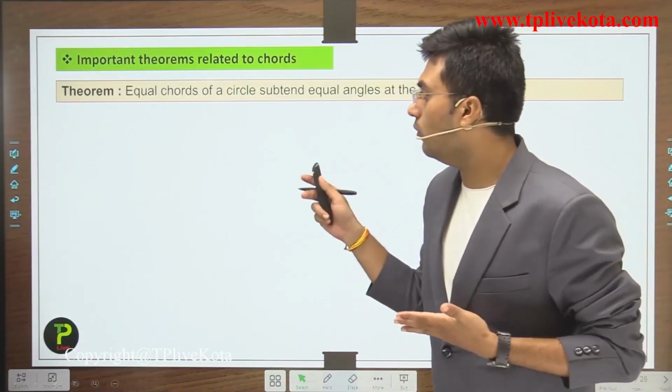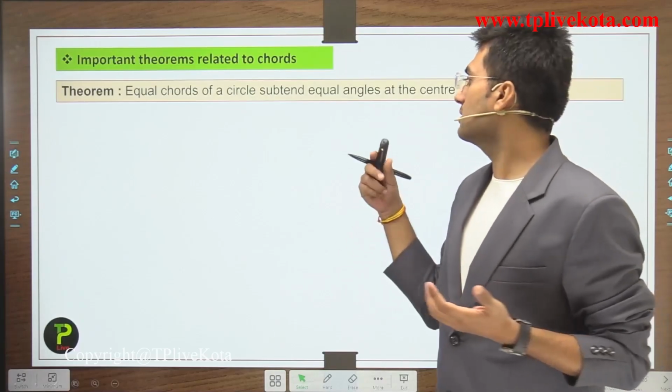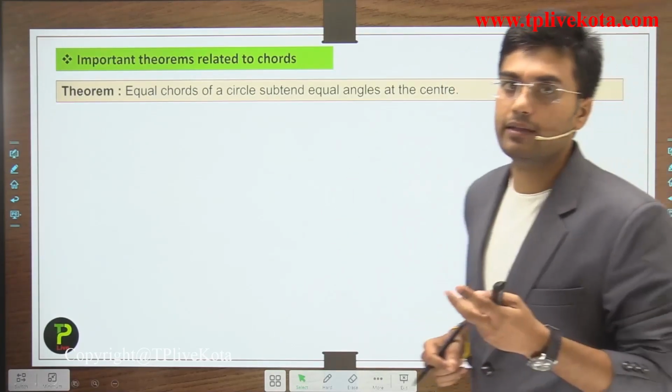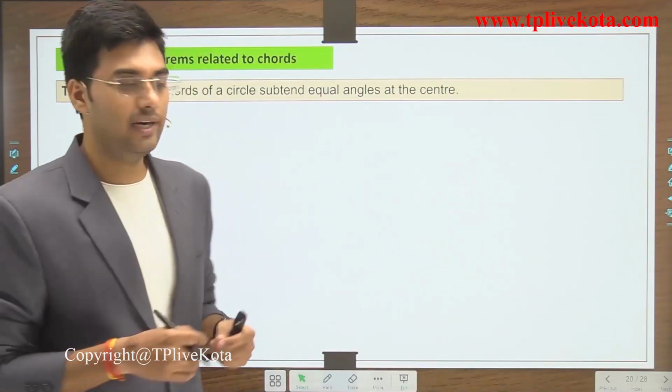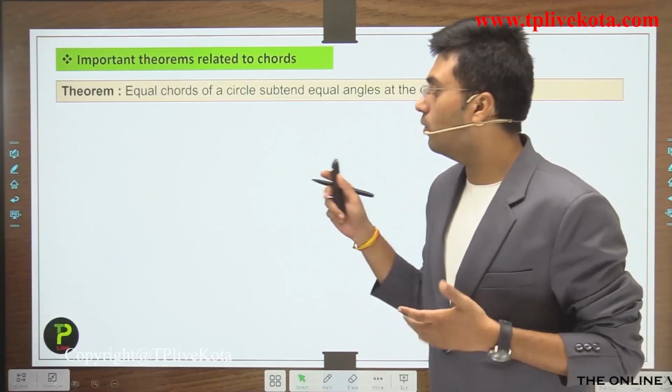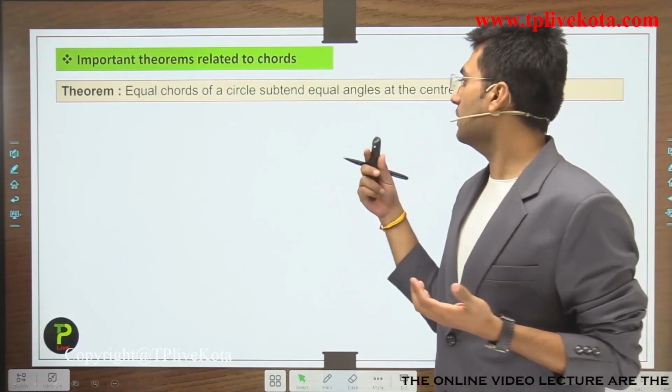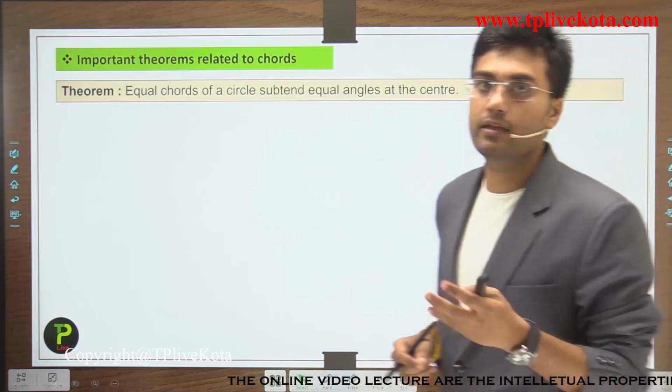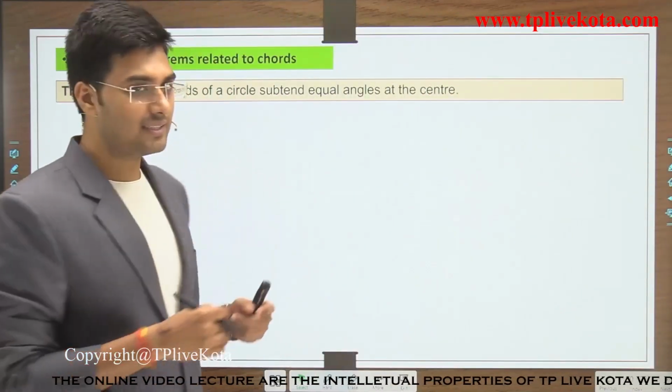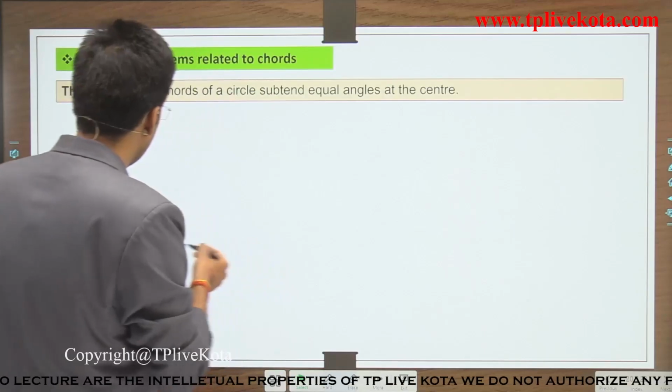Let's discuss some important theorems related to chords of the circle. So students, the first theorem is: equal chords of a circle subtend equal angles at the center. Okay, so let's understand this theorem.